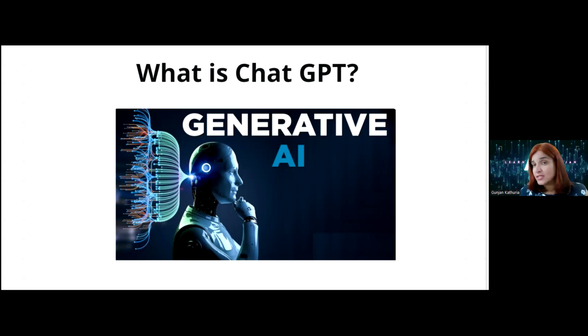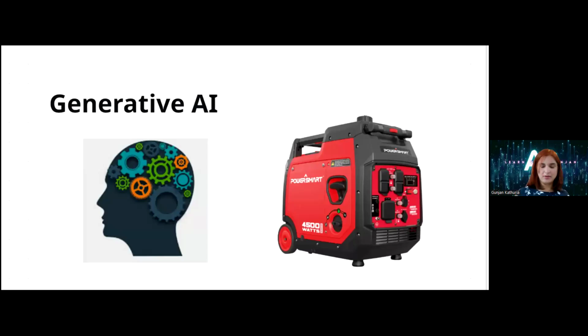Of course, it's AI, because this is all artificial. So it is able to generate that new information for you. That's why it is generative AI. All right. So now, how does it really work?